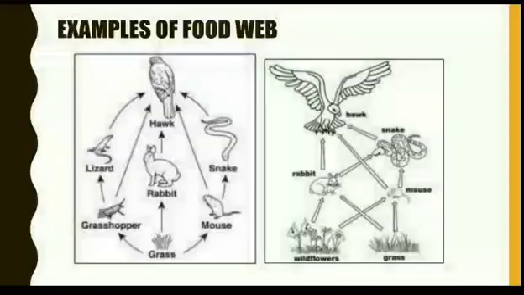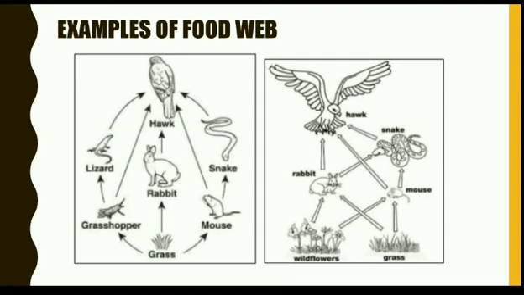Another example of food web: you can see grass is eaten by rabbit, rabbit is eaten by hawk, or grass is eaten by mouse, mouse is eaten by snake. Grass is eaten by grasshopper, grasshopper is eaten by lizard, and lizard is eaten by hawk. So over here again there is a transfer of energy taking place, and the very basic part through which energy transfer starts is the grass. They are called the producers.